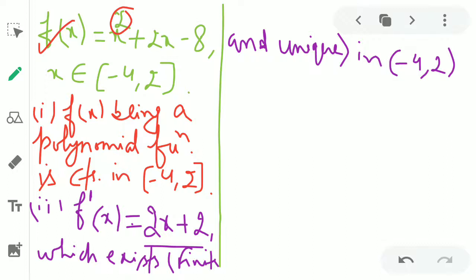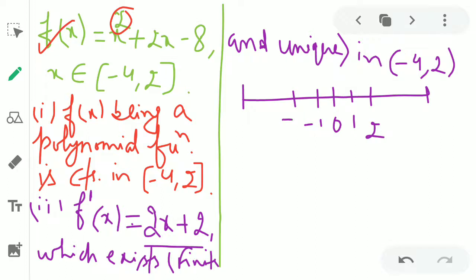Just like we take -1, its value is -2 plus 2, which is 0, a finite and unique value. If we take 1, -4, 2 is the interval. Here we take 0, 1, 2, then -1, -2, -3, -4, and so on. So we take this interval, these values. It is open from -4, open from 2.